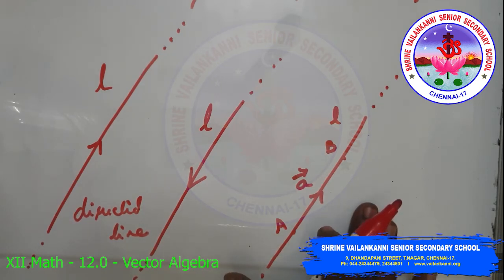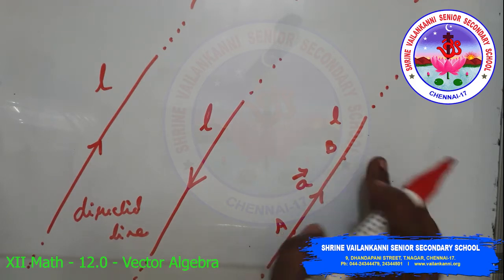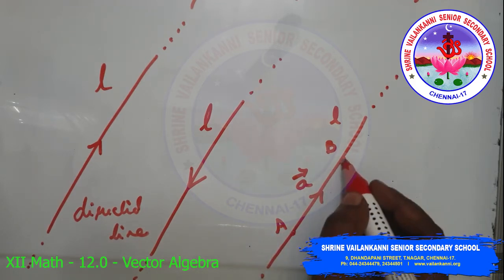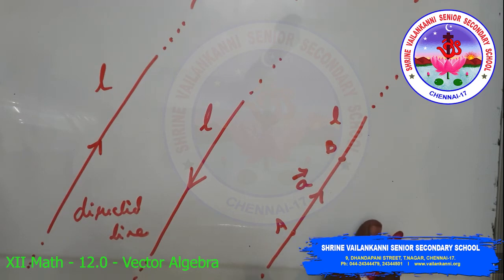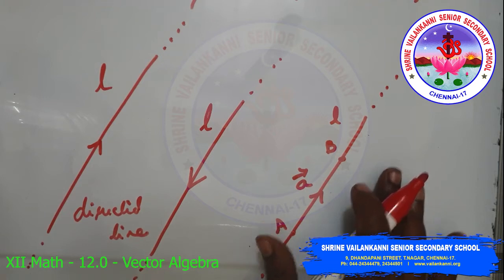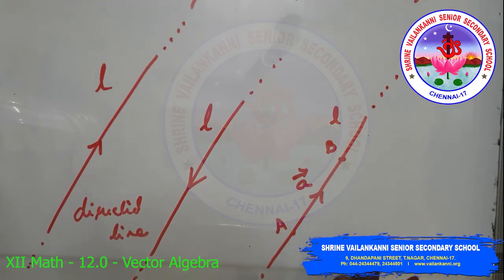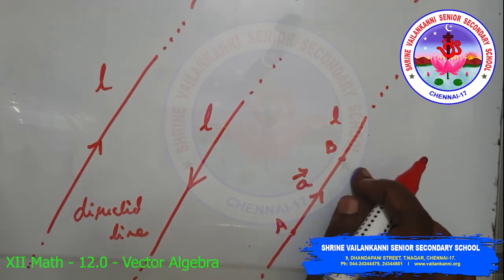Now let's say we restrict the line to the line segment AB. AB is a line segment. Then a magnitude is prescribed on the line L with one of the two directions, so that we obtain a directed line segment. So this one is a directed line segment. Thus a directed line segment has magnitude as well as direction.